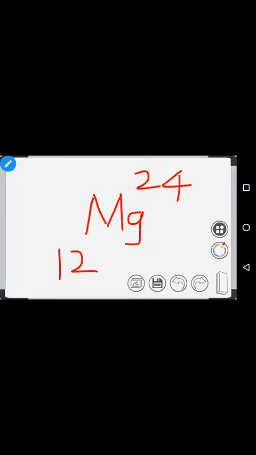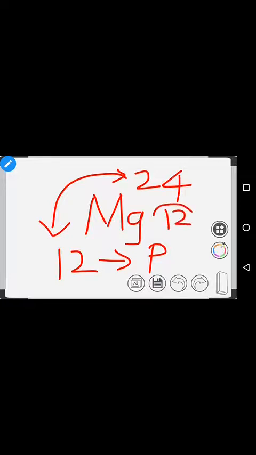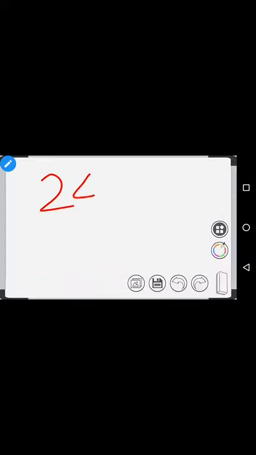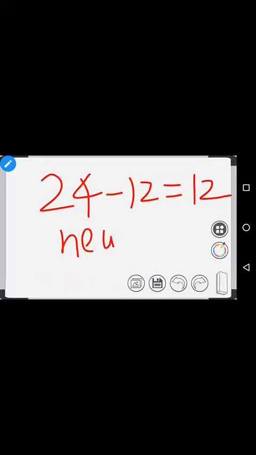Okay, let me give some other example, like magnesium 12, 24. This 12 represents the protons. We have to subtract these two. 24 minus 12 gives again 12. So 12 neutrons are there. You know, right? 24 minus 12 is 12 only. So 12 neutrons are there.